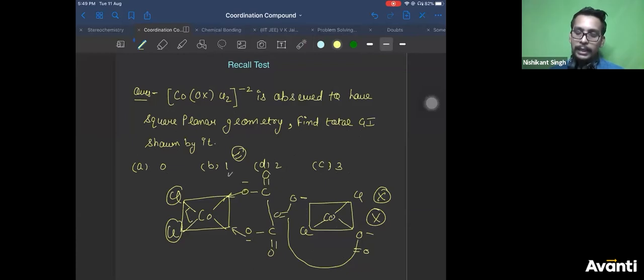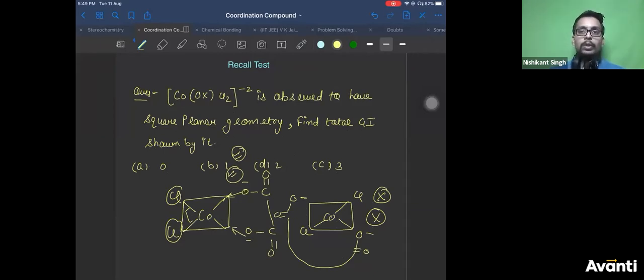No, Adesh, in that case the molecule will not be square planar. The molecule will not be square planar in that case. You will get octahedral geometry. Not octahedral, tetrahedral. Is that clear, Adesh?